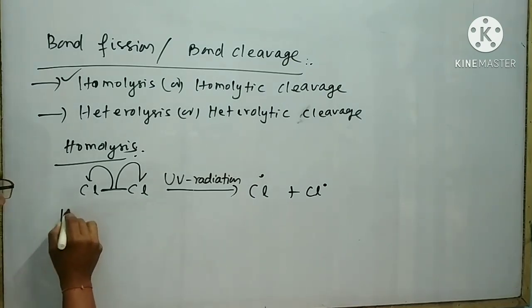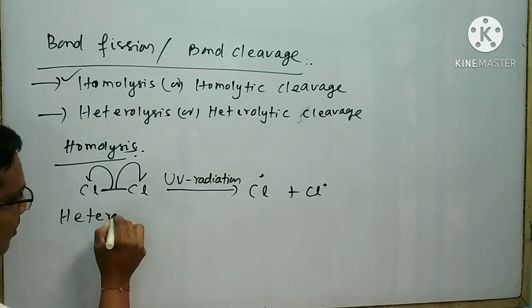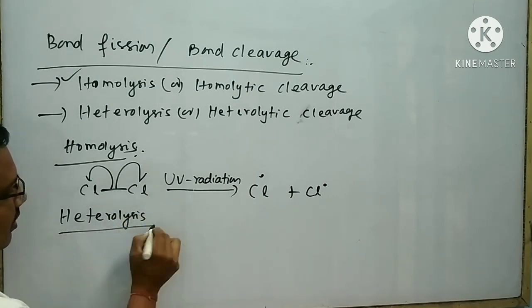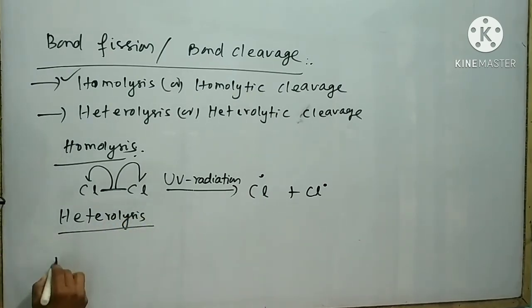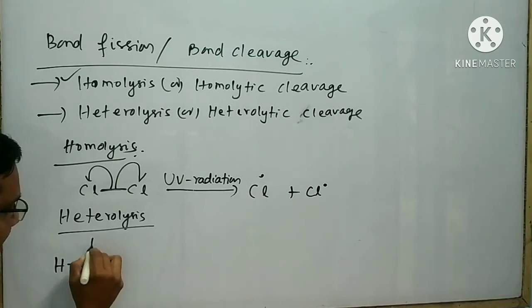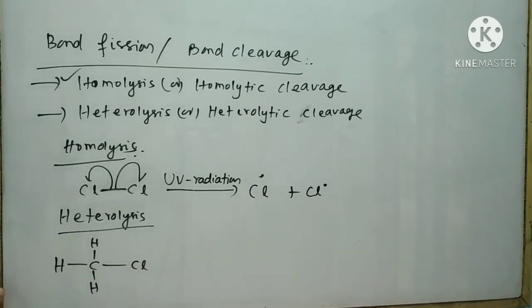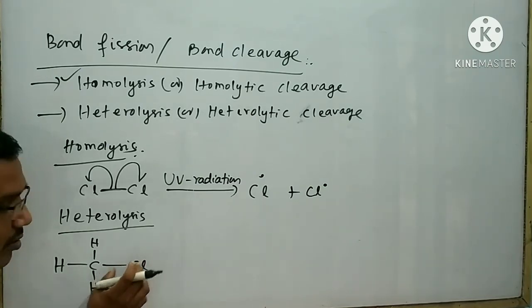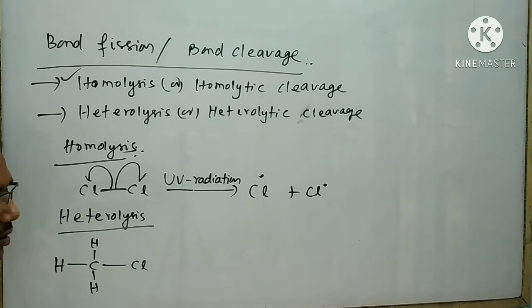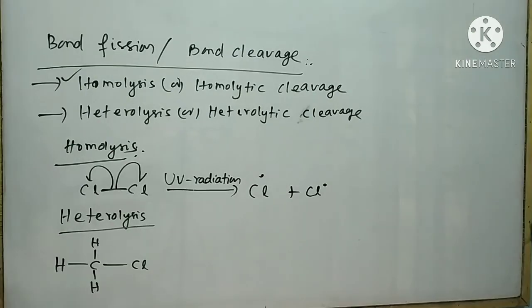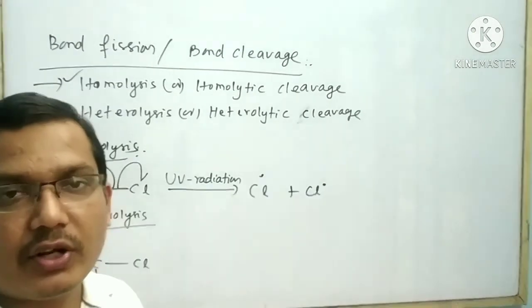Next is heterolysis. Take an example, H bond C, bond H, bond H, bond Cl. Suppose I want to break the bond by heterolysis. Then what will happen? One positive charge and another negative charge will be formed. Heterolysis means breaking the bond in unequal parts.